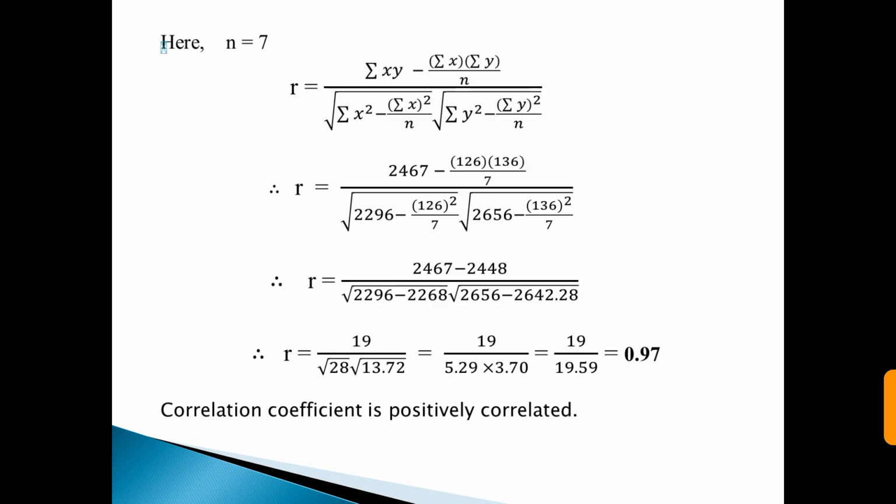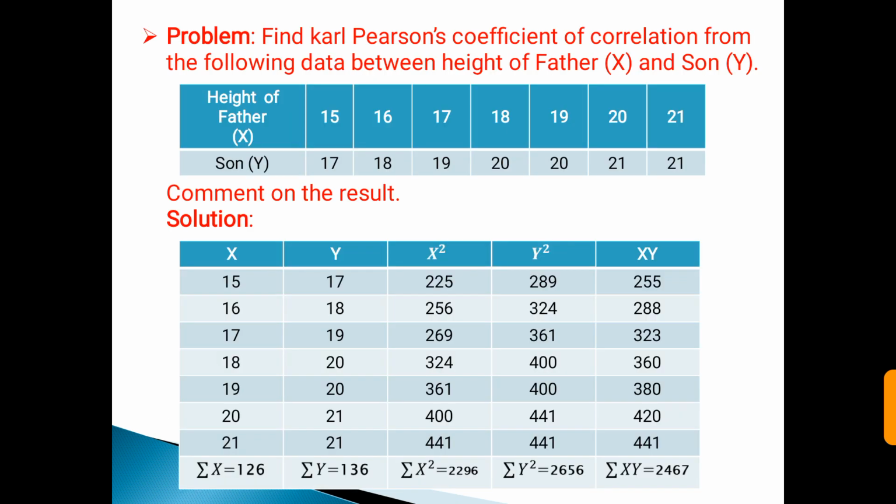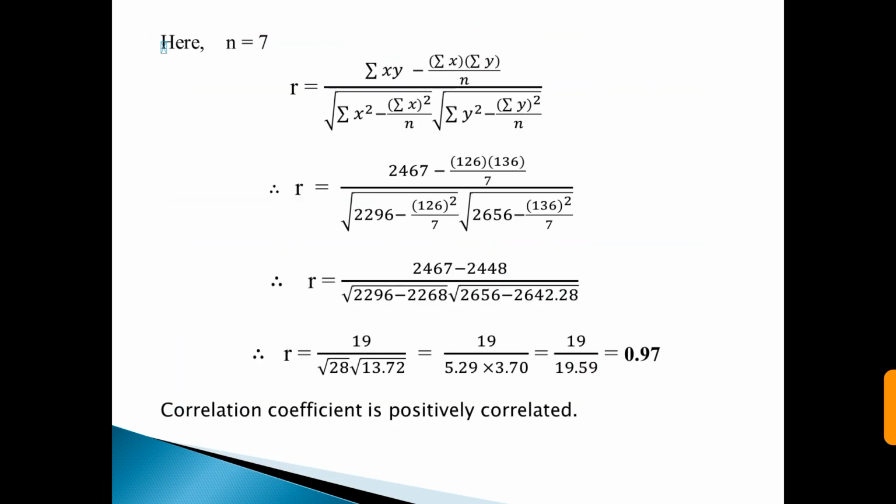Put all values from the previous table. It becomes r is equal to 2467 minus 126, the value of summation of x, into 136, the value of summation of y, whole divided by n, that is 7, and whole divided by root of 2296 minus 126 square divided by 7, into root of 2656 minus 136 square upon 7.